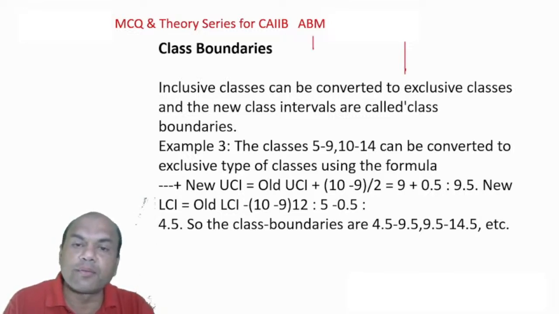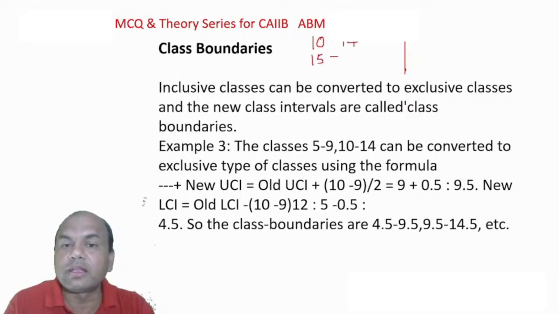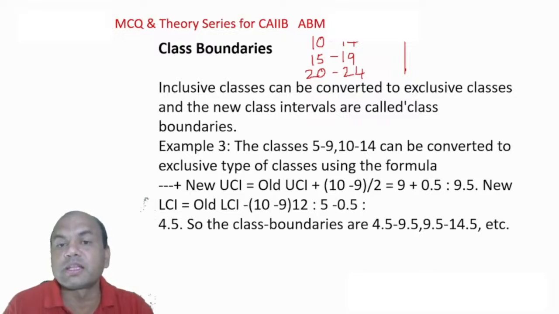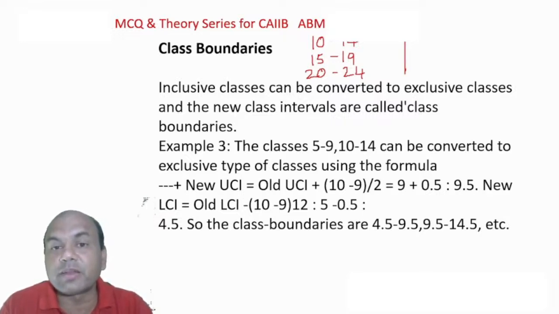10 to 14, 15 to 19, 20 to 24. Look at this. Both are inclusive over here. 10 is also included, 14 is also included. Suppose I get 10, where will I place it? In this group. Suppose I get 14, I place it in this group. Suppose I get 17, I'll place it in this group. I get 19, I'll place it in the second group. I get 24, I'll place it in the third group.